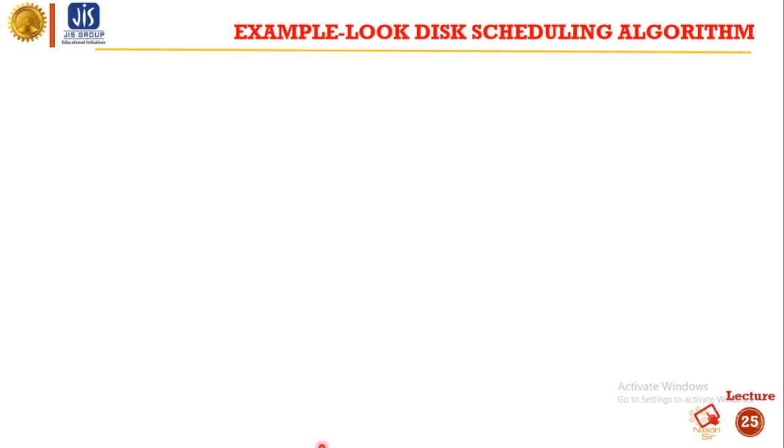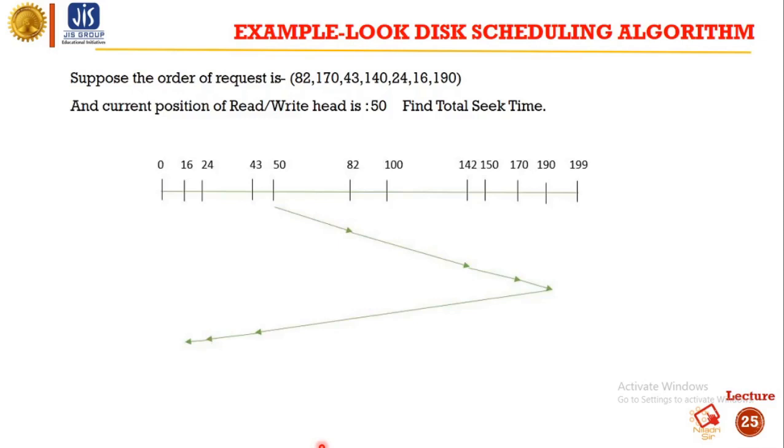Now come to the example of the LOOK disk scheduling algorithm. As you can see, we are currently at 50, so the head is now at 50. From 50 we can move in any direction, left or right. We have moved to the right. So from 50 we have moved to 82. From 82 we will move to 140. From 140 we will move to 170. From 170 we will move to 190. In the SCAN scheduling algorithm, from 190 we move to the last one, that is 199.